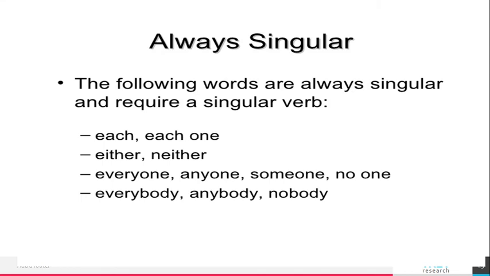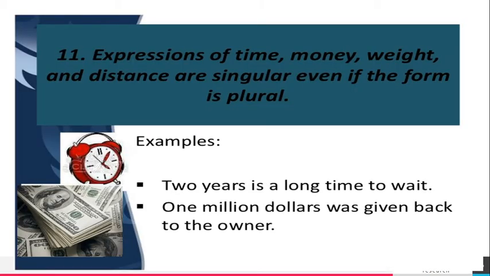The following words, just before I told you, each, either, neither, everyone, anyone, someone, no one, everybody, anybody, nobody, are always singular, so they require singular verb.